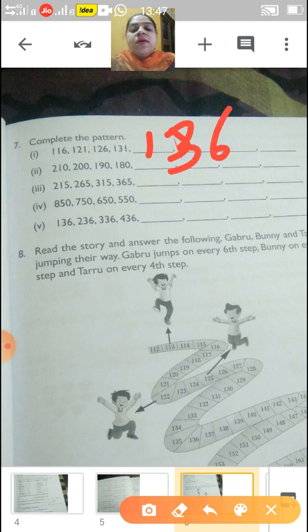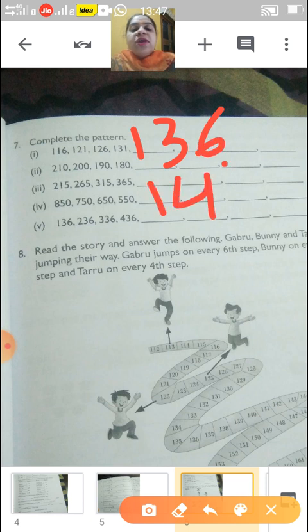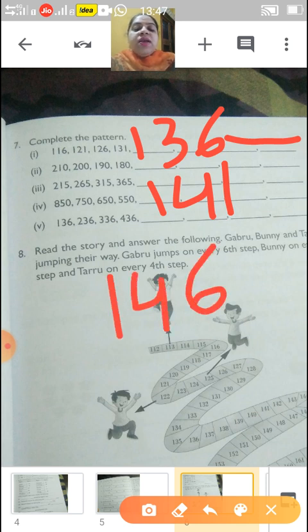136. That is 136. Okay. Next 141. You will write here only. I am writing here for you. Next is 146. And next is 151.